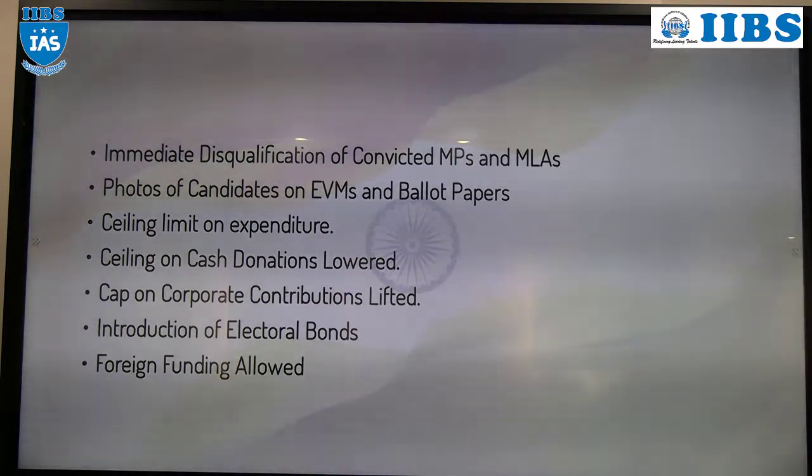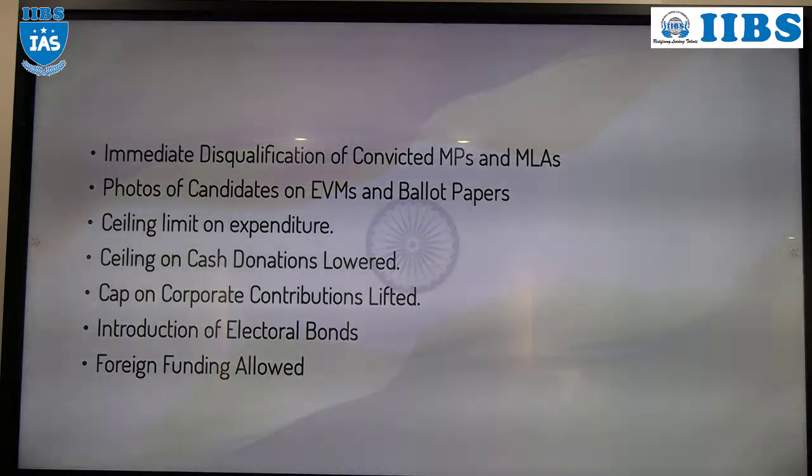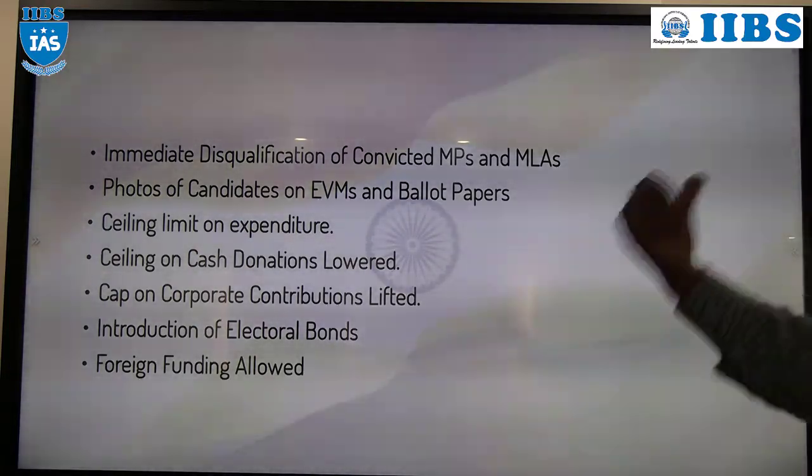Okay, in simple language I'll tell you. First of all, these bonds don't carry any interest. If any commerce students are there, then they might know the types of bonds. What is a bond? It is a debt instrument. Right? Bonds carry an interest rate also, that is called the coupon rate. Yielding of bonds, all those things are there. But those bonds are totally different from this bond.